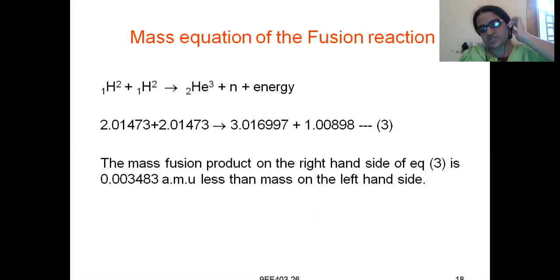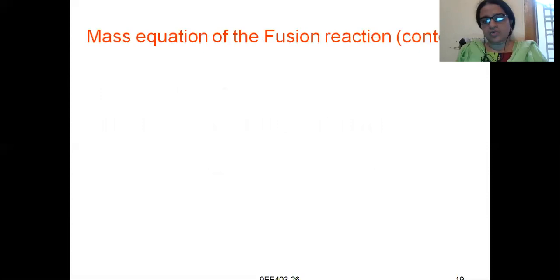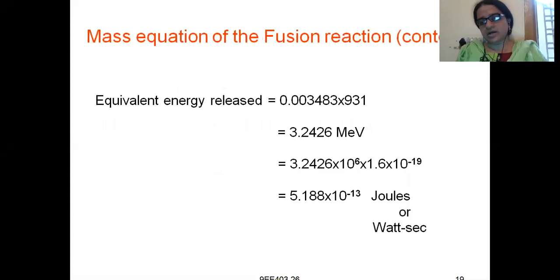After subtracting the products from the reactants, whatever mass remains is taken, and in order to calculate the energy released by that amount of AMU, which is 0.003483, we multiply by 931 million electron volt. You will get 5.188 into 10 to the power of minus 13 joules or watt seconds.